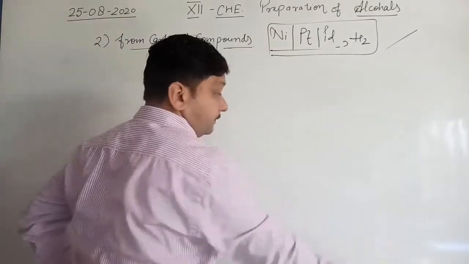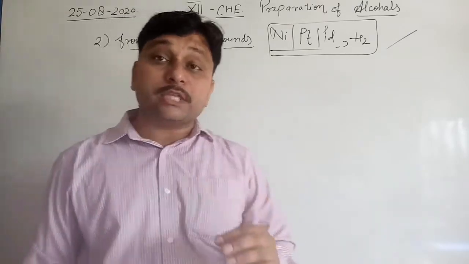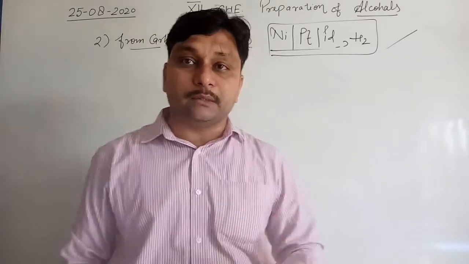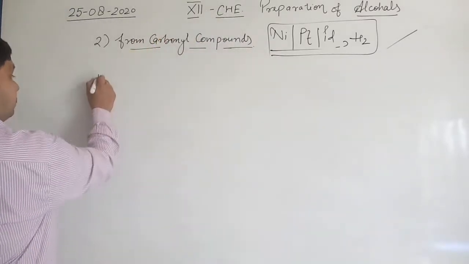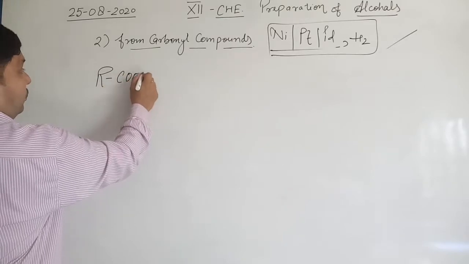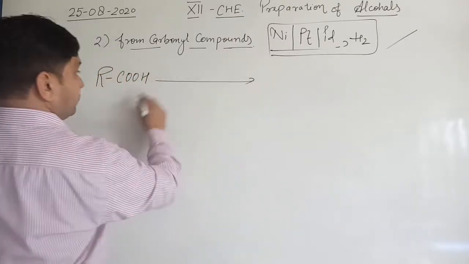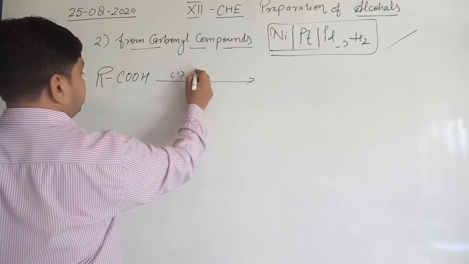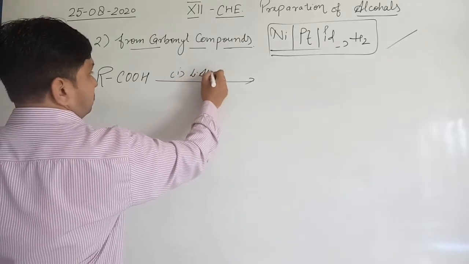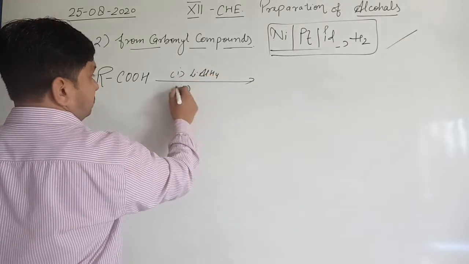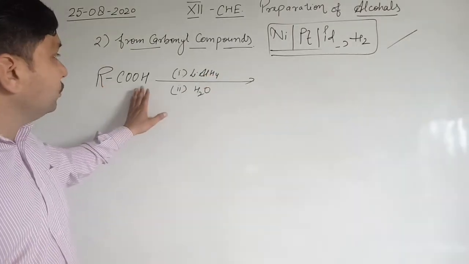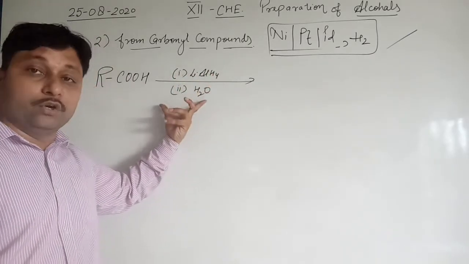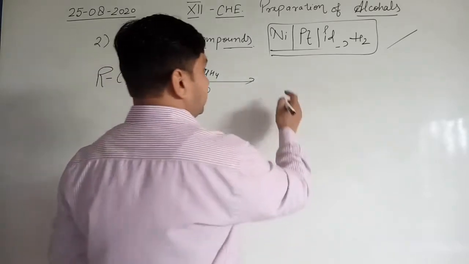In the same way, carboxylic acid also has the tendency to be reduced and converted into primary alcohols. RCOOH, in presence of lithium aluminum hydride, that is the strongest reducing agent, followed by hydrolysis, converts into primary alcohols.